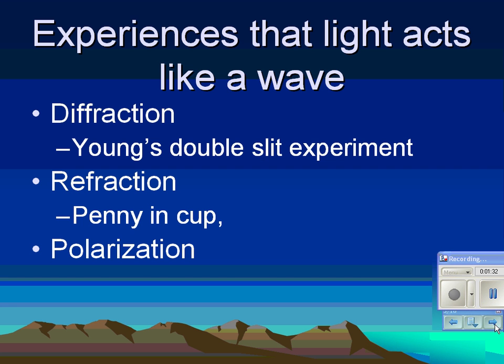And we'll talk about polarization today and what that means. And finally, thin film interference is another thing that we've observed. You ever notice on, let's say, if you have water with a little bit of oil on top of it, you see rainbows? You ever notice that? Or like soap bubbles, you see rainbows? Okay? That's thin film interference. That's superposition interference. And again, that is a wave property.